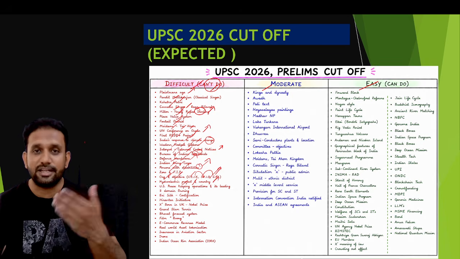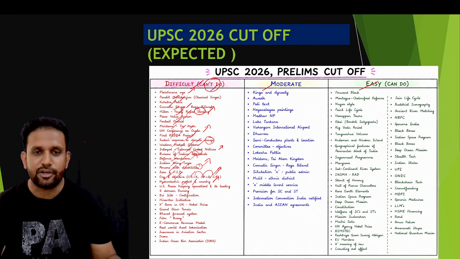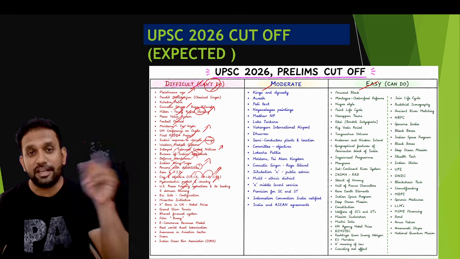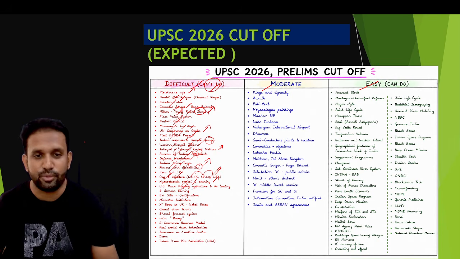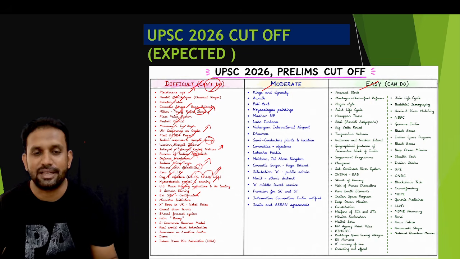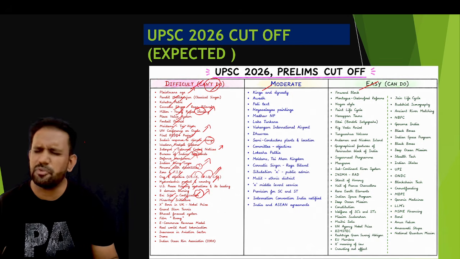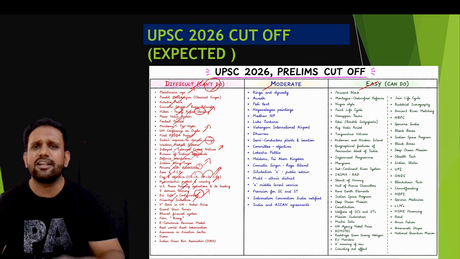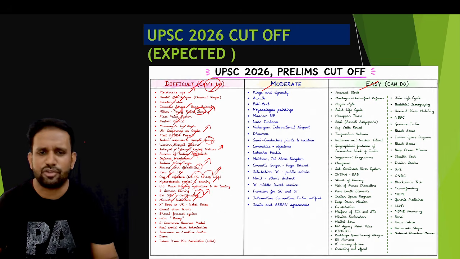First of all, we will not even study the hydroelectric projects of our own country. US peacekeeping missions and years have been given: very difficult, we cannot do that. Aries silk: we don't know Aries silk, right? In the types of silk, we only know the name. Certification regarding the Havas: obviously we are not going to study this, so I have put that in the difficult one. Nirantar initiative, schemes and programs: there are more than 100, so very difficult. You need to practice for 3-4 years to do it, and considering that you have only 2 years of preparation, you cannot do this.